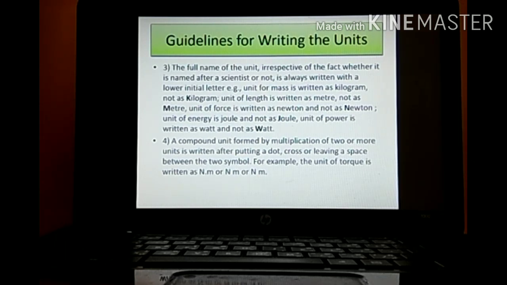Next one, a compound unit formed by multiplication of 2 or more units is written after putting a dot, cross, or leaving a space between them. Take for example torque, SI unit is what? Newton meter. So it can be written as N dot m or N space m or Nm. All are right.